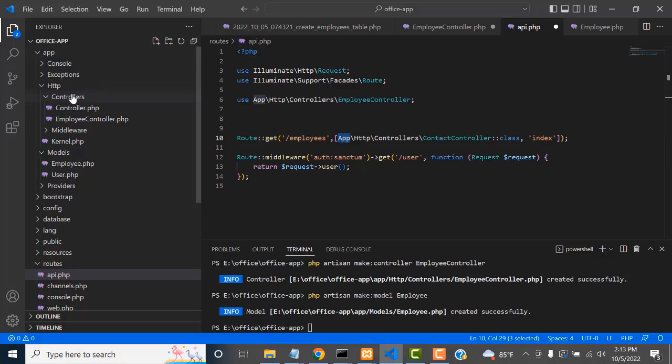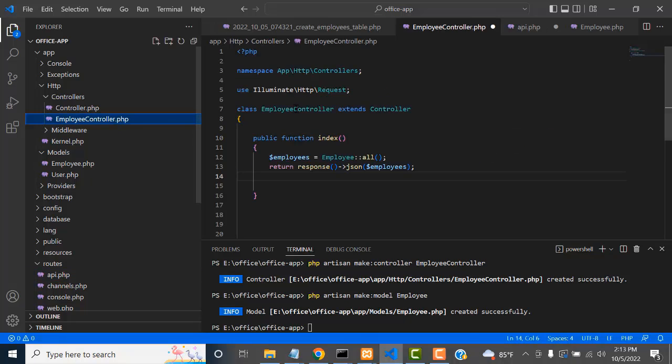App, inside the app, HTTP controller. What is the controller? Contact controller. This is a contact controller class. It accesses the action method inside the employee controller. It's not a contact controller, it's the employee controller. It has an action method which is the index. You can go and check. This is the employee controller. It has an action method which is the index action method.